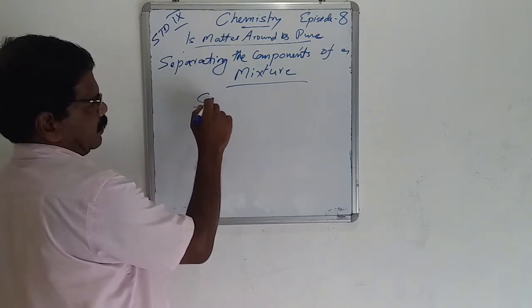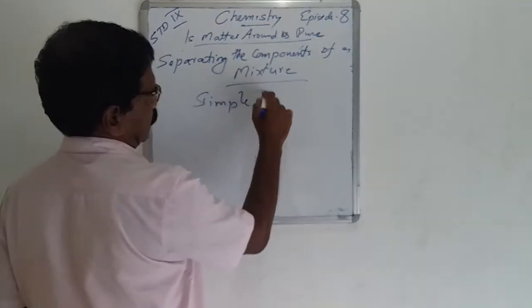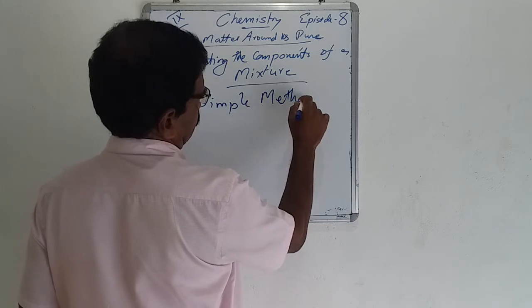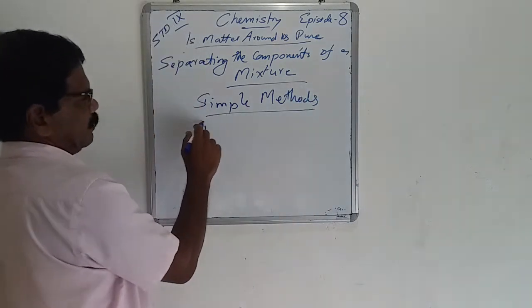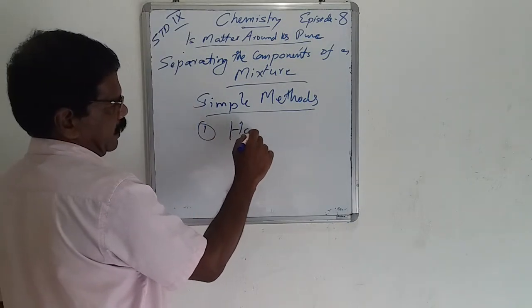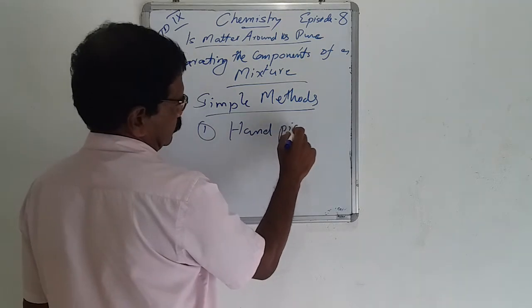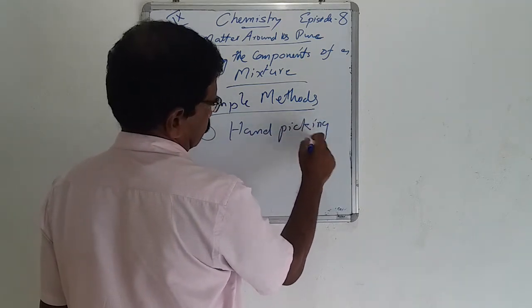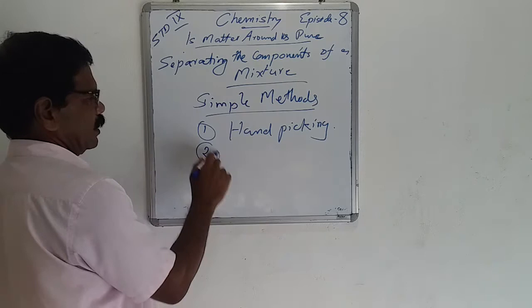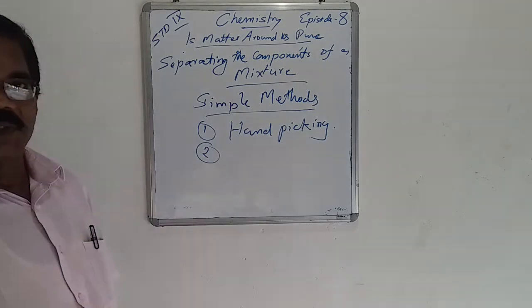Simple methods. One, hand picking. Second, sieving.